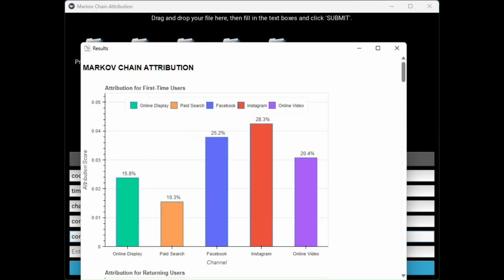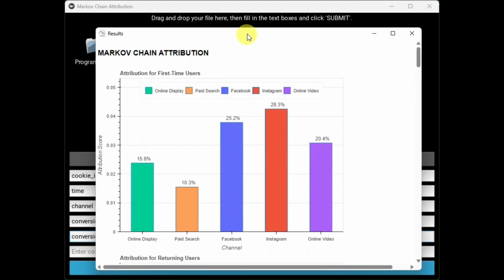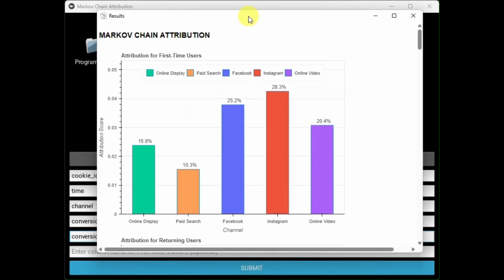The top chart shows the Markov chain attribution scores for first-time visitors only. If your site is interested in early customer acquisition, then this will be of special interest. It emphasizes those channels which have performed well in converting first-time visitors.